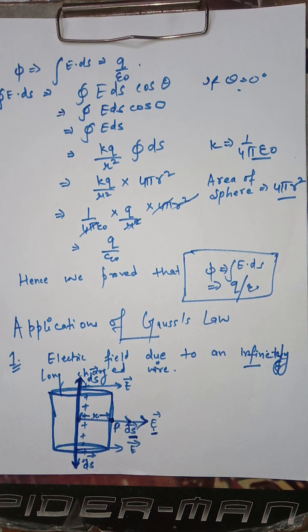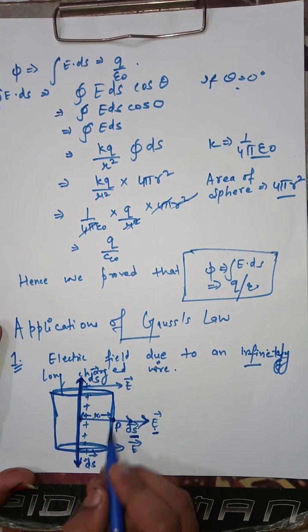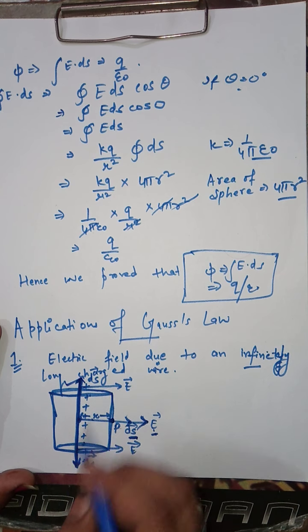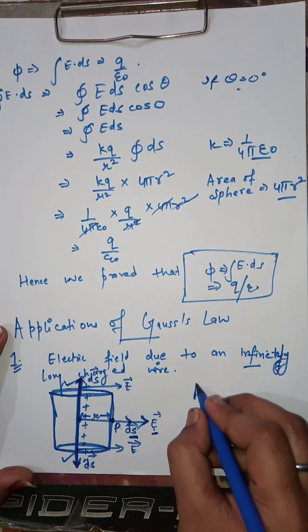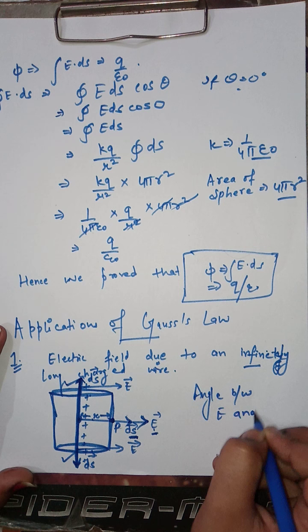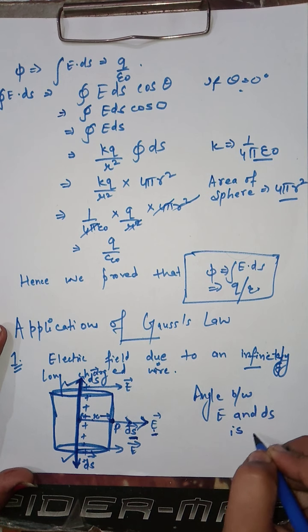So we have considered the three portions. You can see from here that at this portion and this portion, the angle between E and ds is 90 degrees.